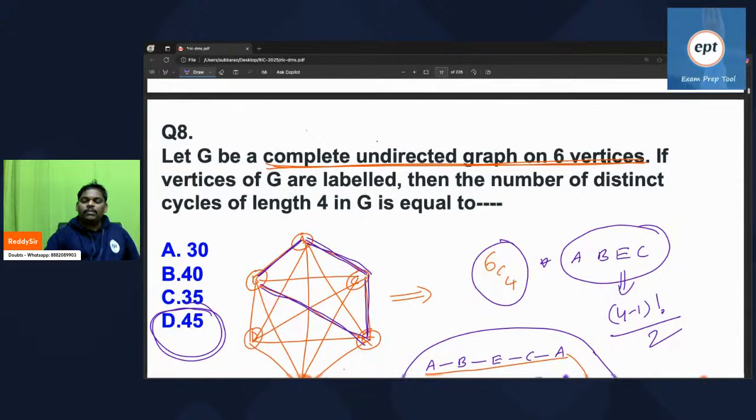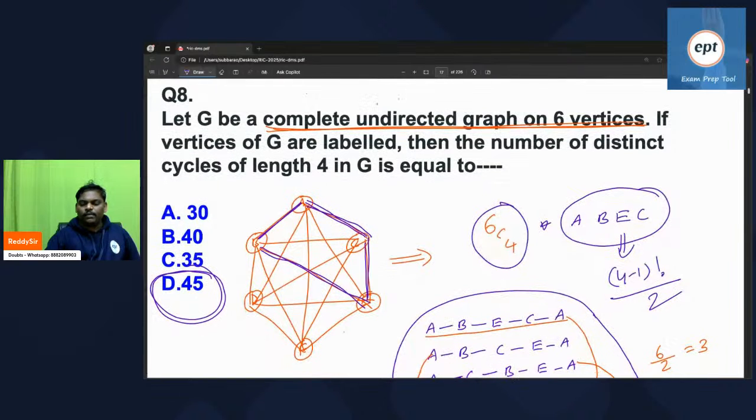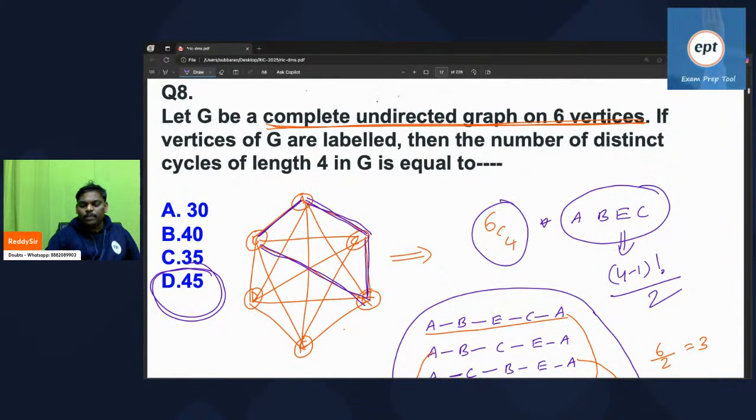So this is a very interesting one. It is very, very useful. Please take care. First select 4 people, 6C4. Any 4 you can take, because it is a complete graph. To go from anywhere to anywhere, a path is available. Everywhere a path is there. Select any 4, 6C4. Those 4, how many cycles are possible?